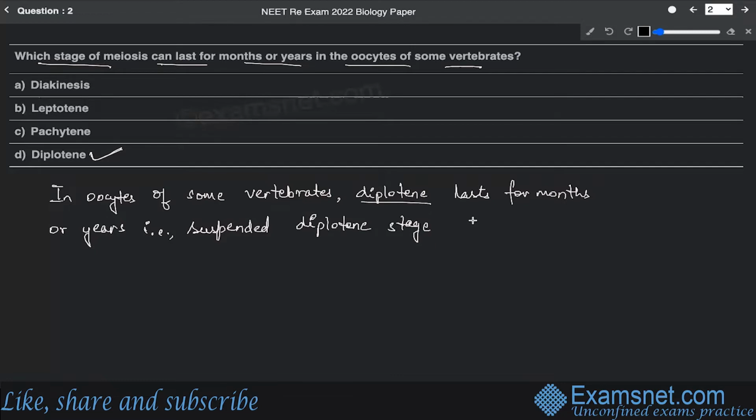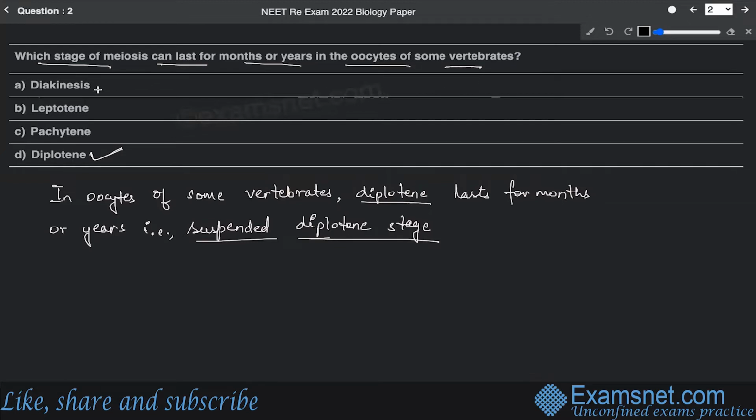All right. So diplotene is one such stage where the recombination has taken place, and this is the result of the crossing over or recombination, which is basically the products of the recombination, they are seen. So once the products are formed, they are stabilized. All right. So that's why it can remain for months and years, and it can last up to months and years in the oocytes of some vertebrates. So that's why option D is the correct answer.